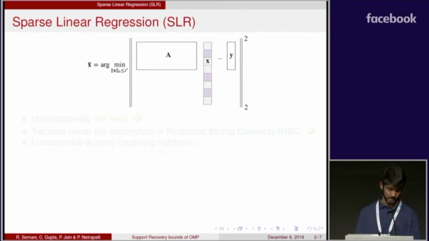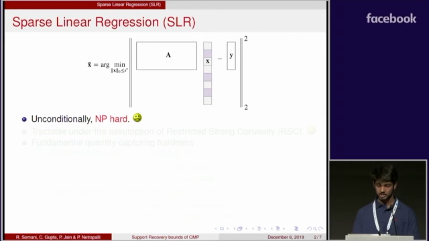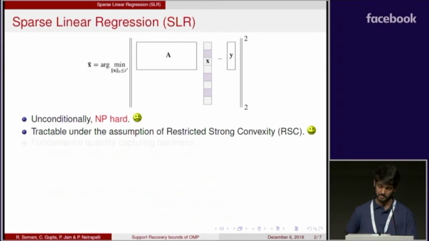So, given a matrix A with n samples each of d dimension and an observation vector y of length n, the goal is to find a sparse vector x bar, which minimizes the least squares objective. This problem is NP-hard in general, so we study it under the assumption of restricted strong convexity, RSC, which is one of the most classical and most tractable assumptions in the literature.